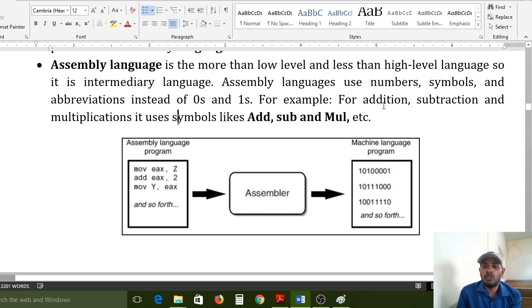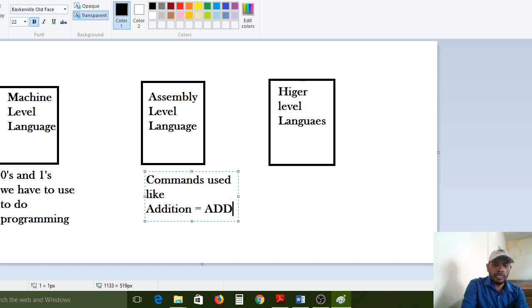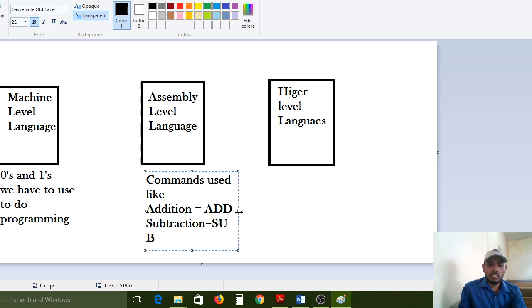For addition operation, the add command we have to use. For subtraction, the sub command. For multiplication, the MUL command.